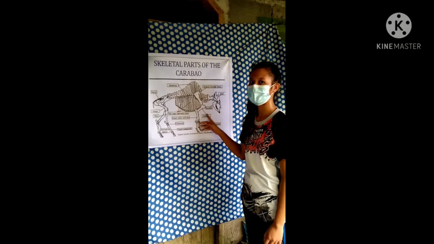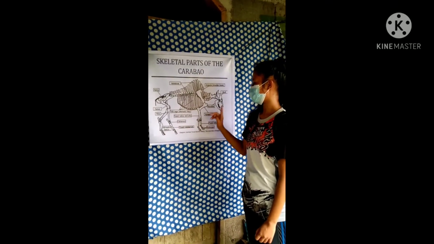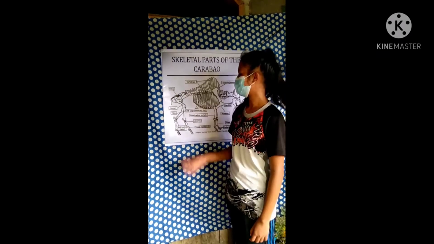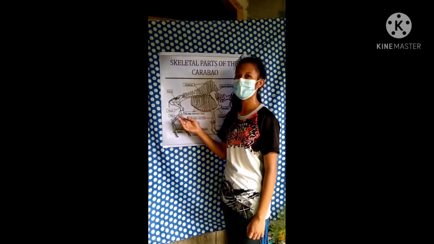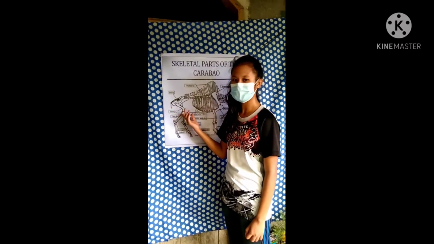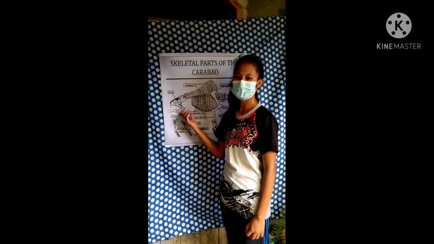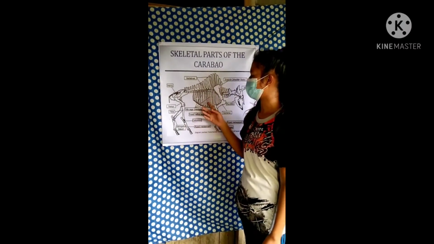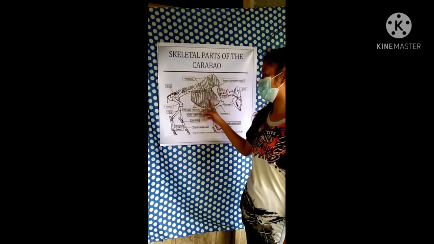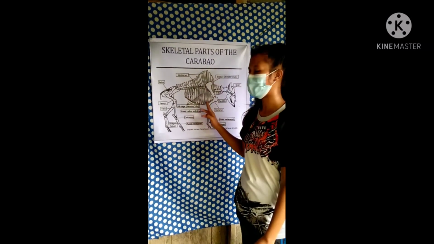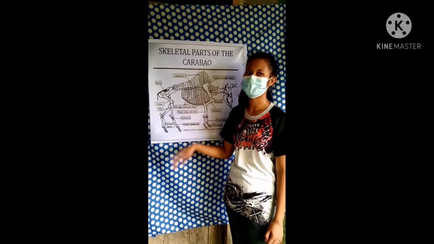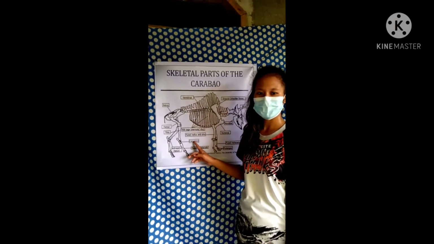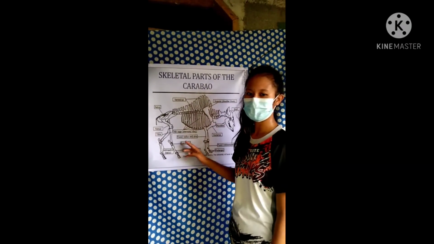Humerus. Humerus is the largest and the longest bone of the upper limbs. Tibia. Tibia forms the lower part of the knee joint. Rib cage. Rib cage are bones that enclose and protect the organs such as the heart, the lungs, and the vessels. Calcaneus. Calcaneus is the bone that connects with the talus and the cuboid bones.